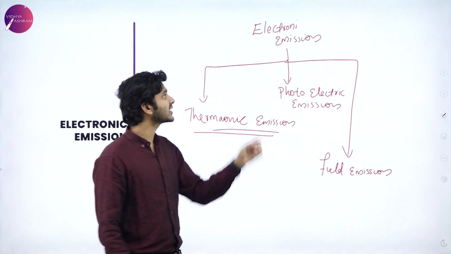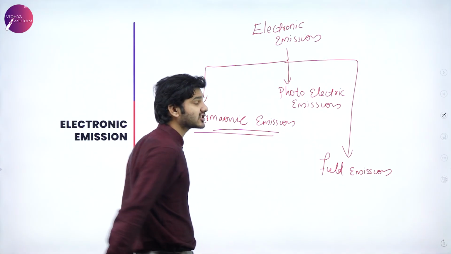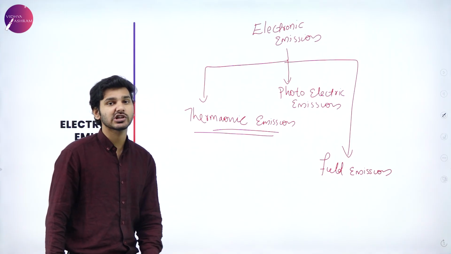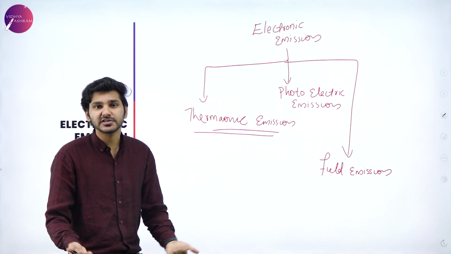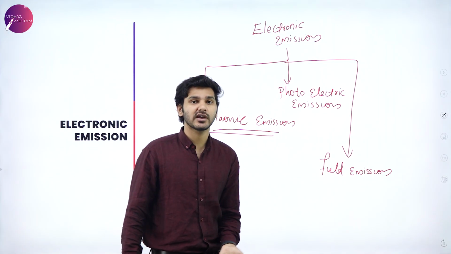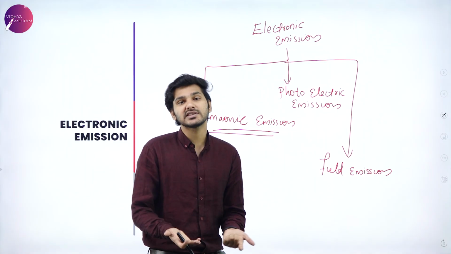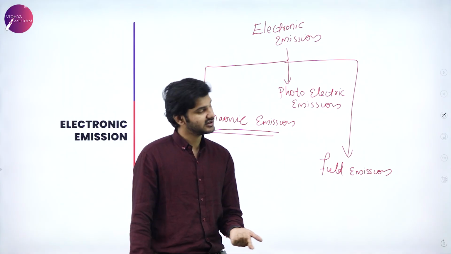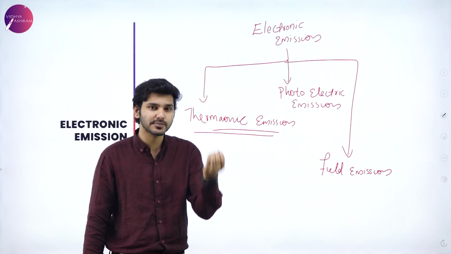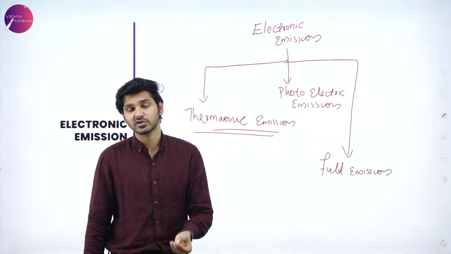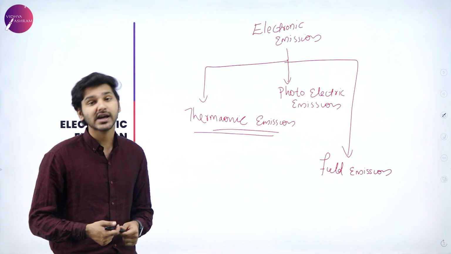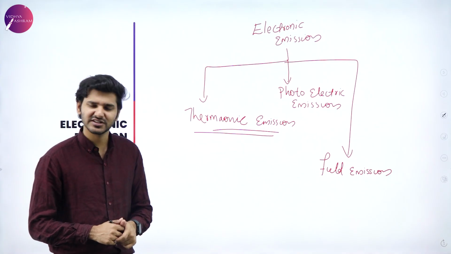So again, for electronic emissions, you have three processes to study. One is thermionic emission, which just means that you heat up the metal surface so that the electrons get enough energy and they are ejected. And then there is the photoelectric effect, where light of suitable frequency actually produces the electron that is emitted. And finally, there is field emission, where the metal surface is exposed to high electric fields so that the electron is emitted or just plucked out. So these are the three types of emissions which you should know in this particular chapter.